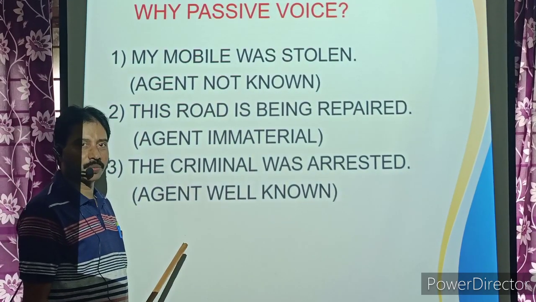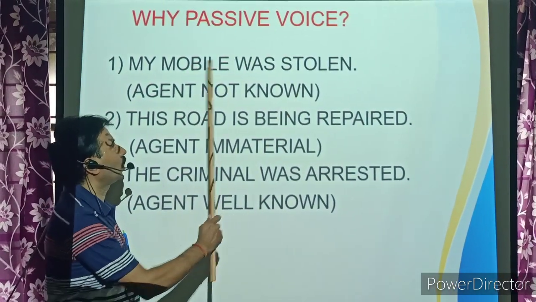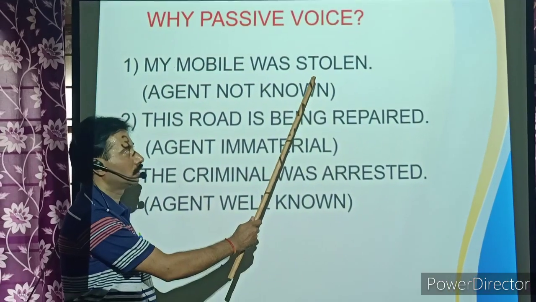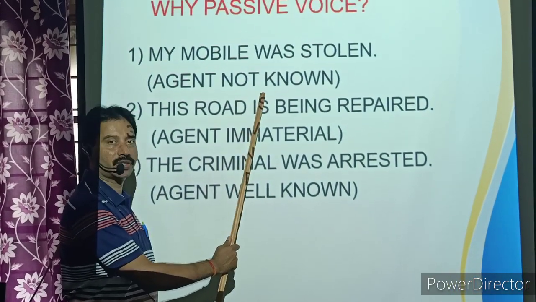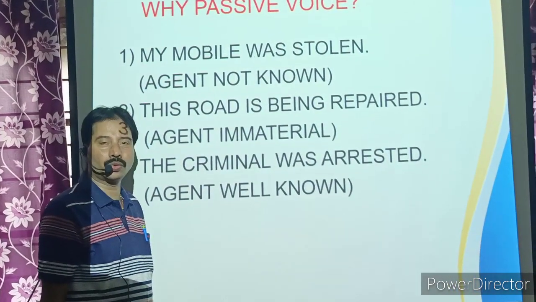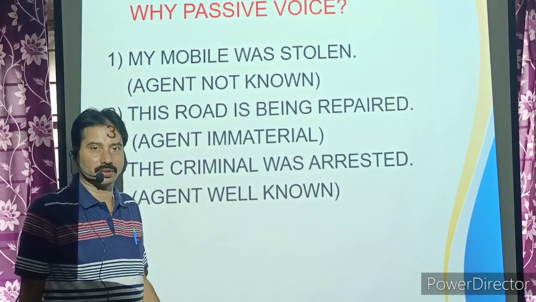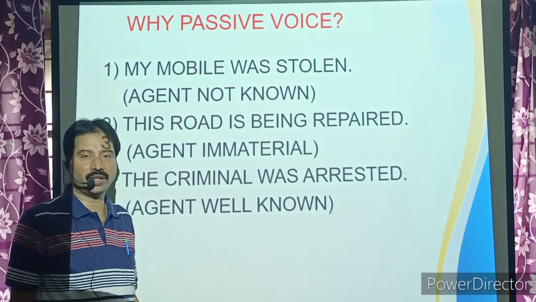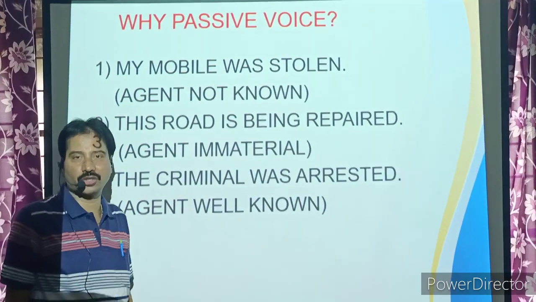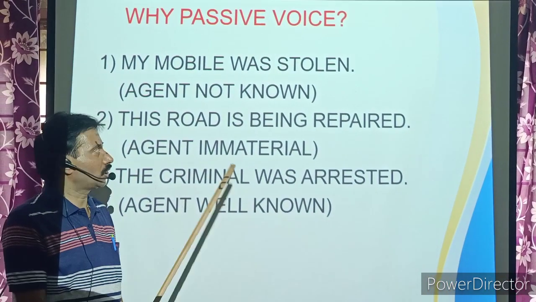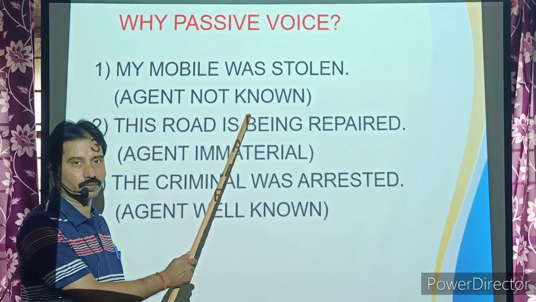Look at these three examples. My mobile was stolen. In this sentence, the agent is not known. I don't know who stole my mobile. My mobile was stolen by somebody. Whether you write by somebody or not, it doesn't make much difference, because here the agent is not known.